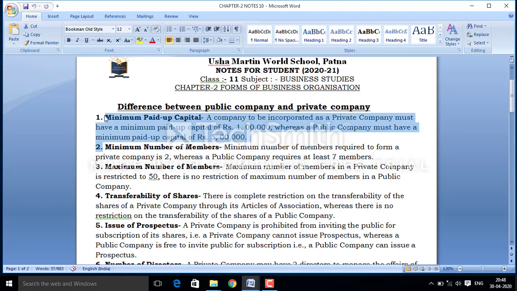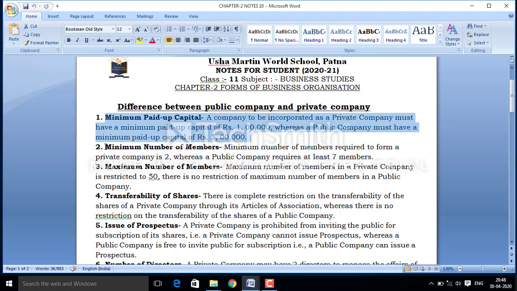It means the company has already gained from its members rupees 5 lakh in case of public company and rupees 1 lakh in case of private company.